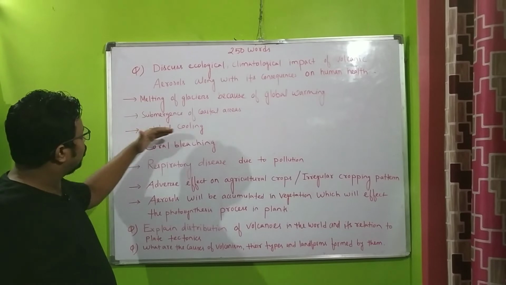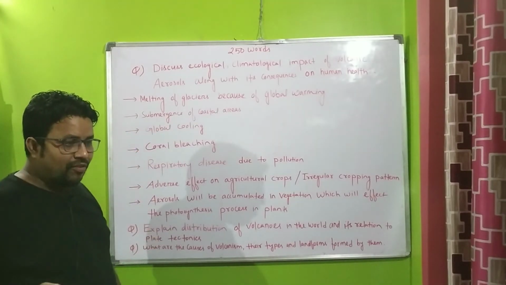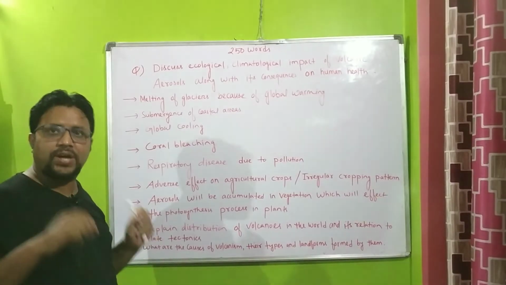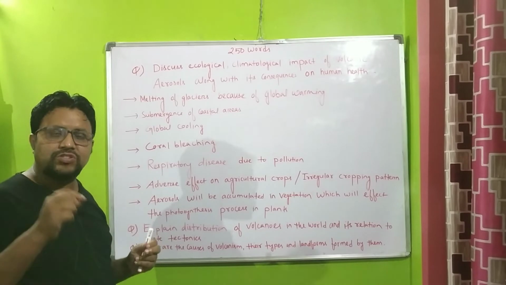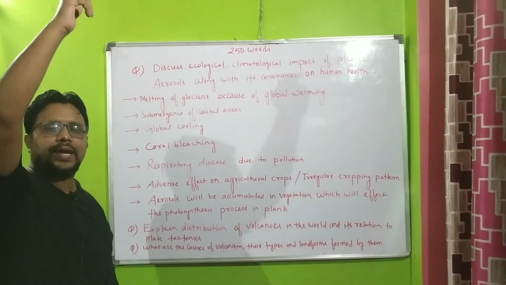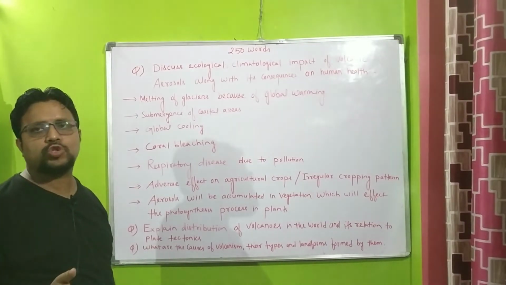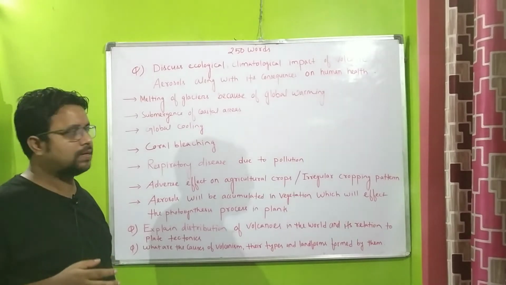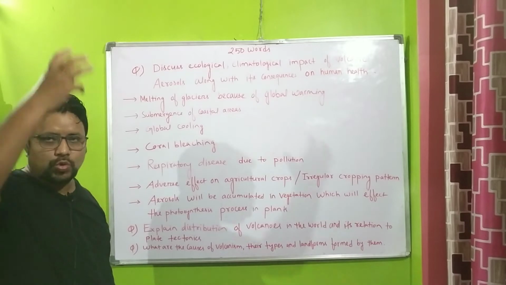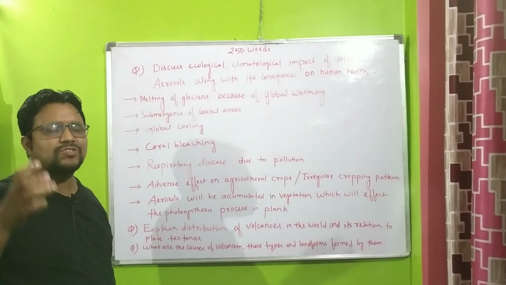And number 3 is global cooling. Global cooling means when a volcano erupts, it releases sulfur dioxide, and this sulfur dioxide travels very high into the atmosphere to a region called the stratosphere. In the stratosphere, this sulfur dioxide reflects back the solar radiation coming from the sun.